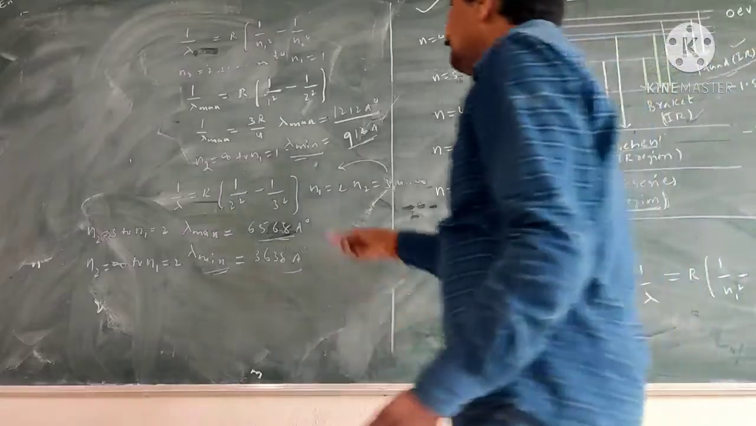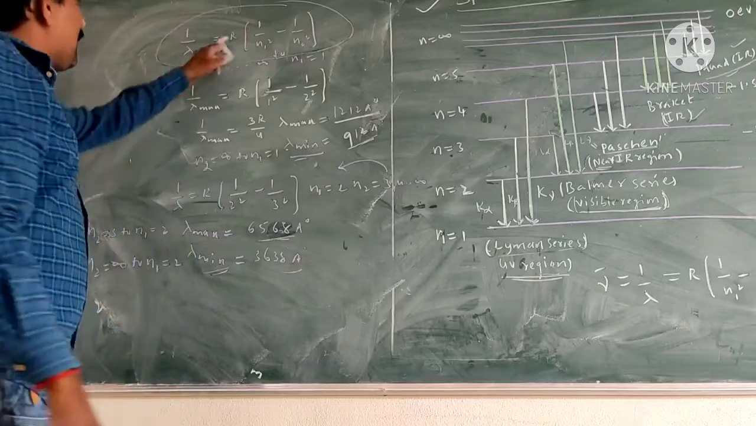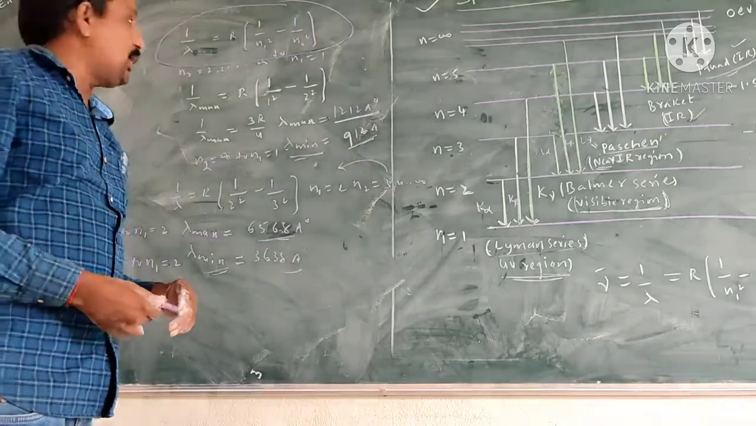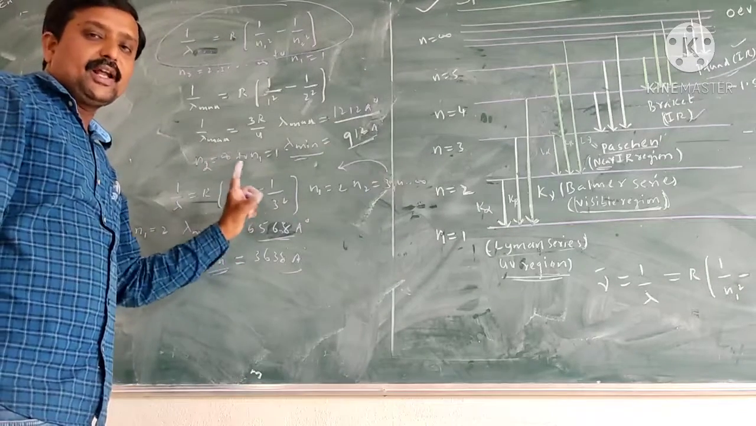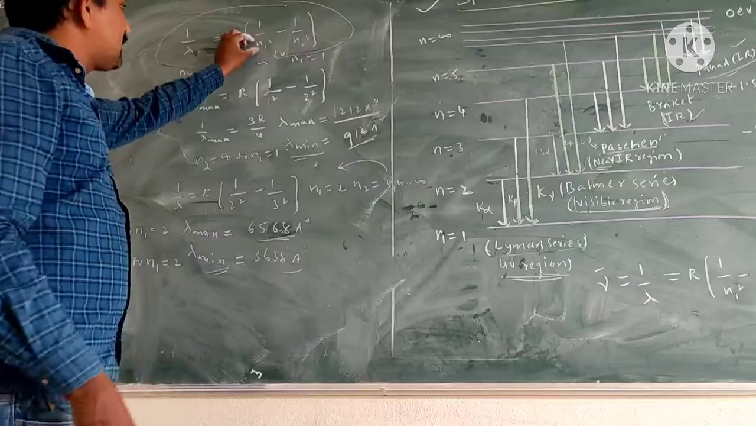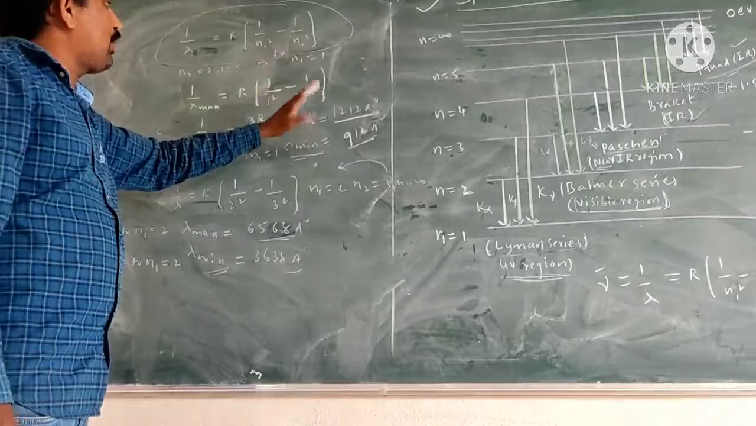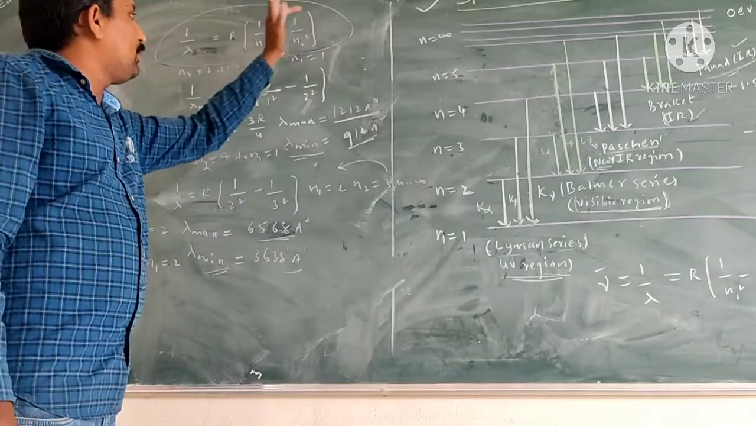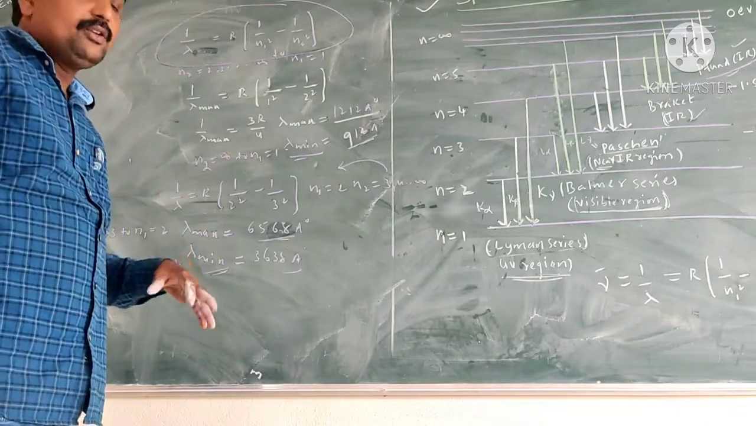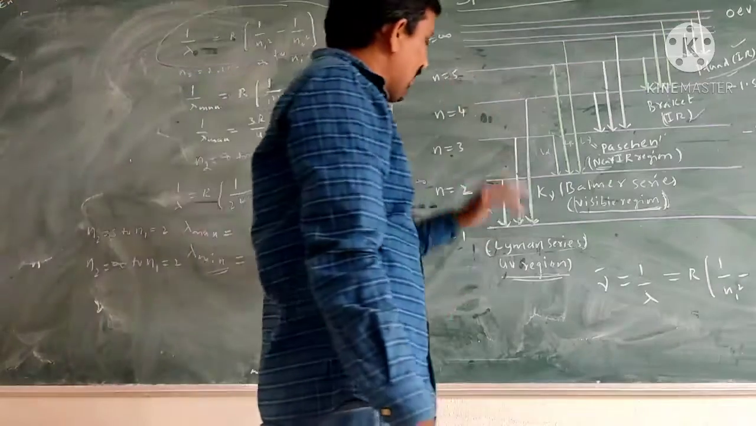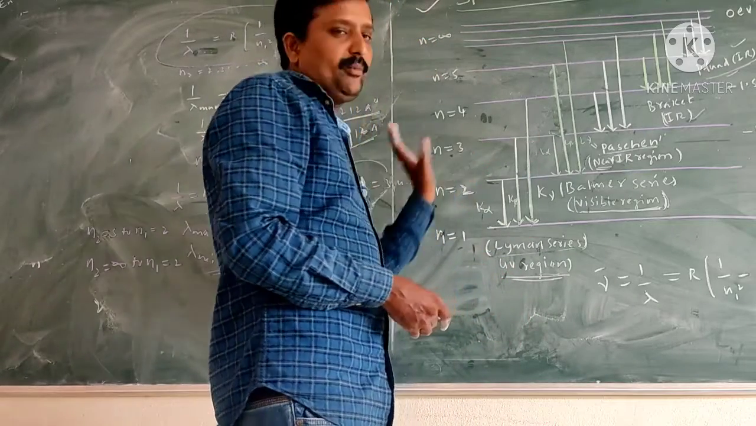We can find the maximum and minimum wavelengths using this formula: 1 by lambda is equal to R into 1 by n1 square minus 1 by n2 square. Here R is the Rydberg constant, equal to 1.097 into 10 power 7. n1 is the lower orbit number and n2 is the upper orbit number. When the electron transitions from an upper orbit to a lower orbit, energy is radiated or emitted. Due to that, the Lyman, Balmer, Paschen, Brackett and Pfund series are formed. Thank you.